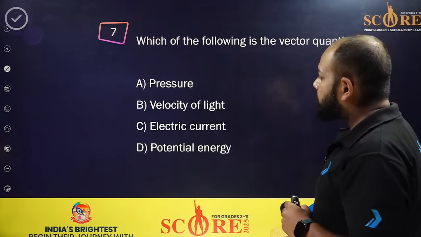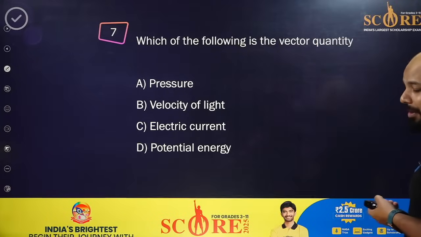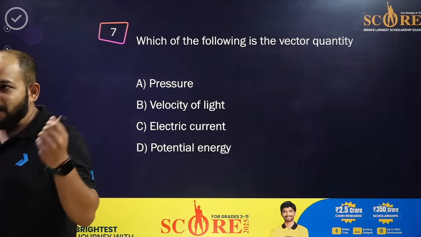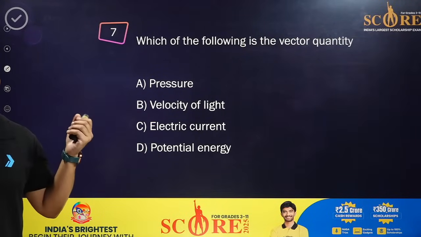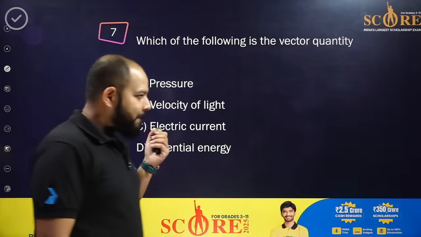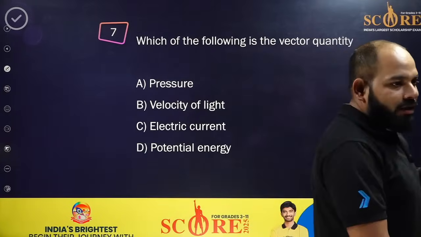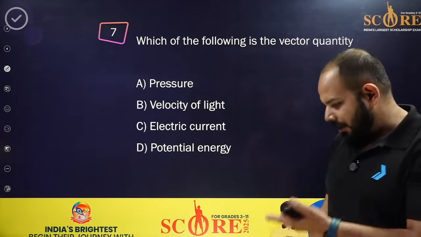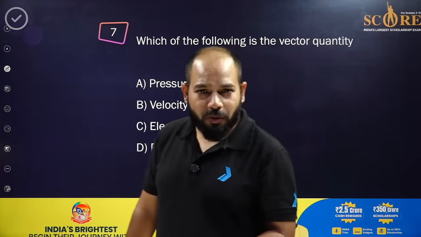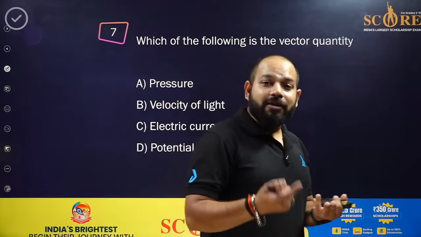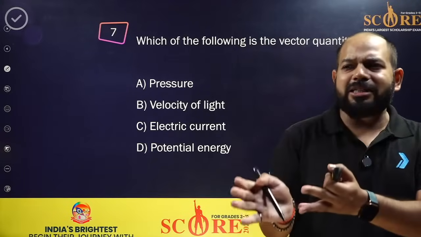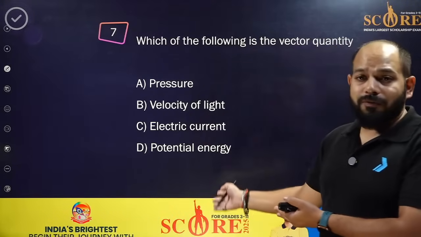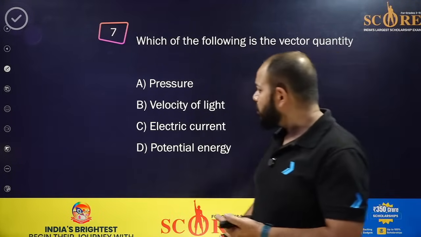Which of the following is a vector quantity? Very easy. Yeah, anyone wants to give the answer? Which one is the vector? See, we all know scalar and vector. What's the difference? Scalar has the magnitude, vector has the magnitude as well as the direction, we all know. Then scalar follows the basic algebraic rule, that is 2 plus 4 is 6, but vectors do not follow it.